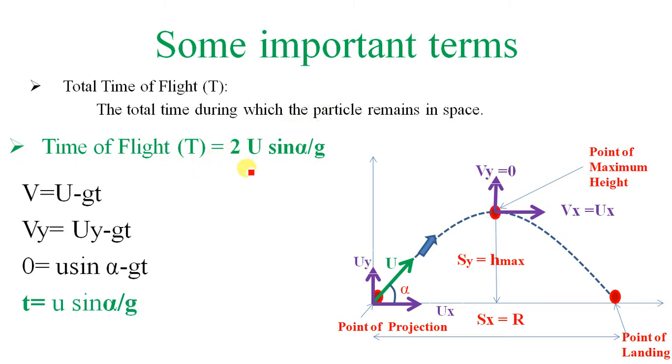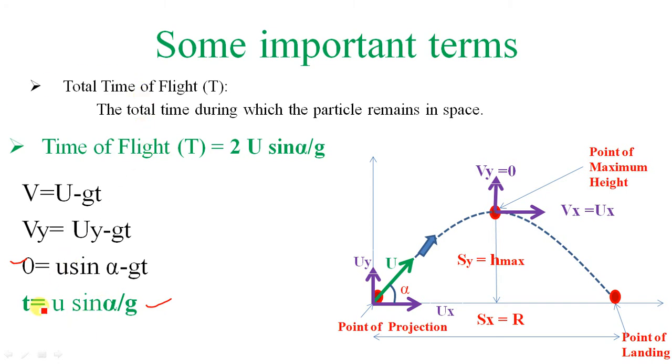So how will it be developed? I will explain. We have the formula v is equal to u plus at, but it is projectile motion, so a is replaced by minus g. So velocity in y direction vy is equal to uy minus gt. Velocity at the highest point is 0, so 0 is nothing but u sine of alpha minus gt. So t is equal to u sine of alpha upon g. This is the time required to reach the highest point.